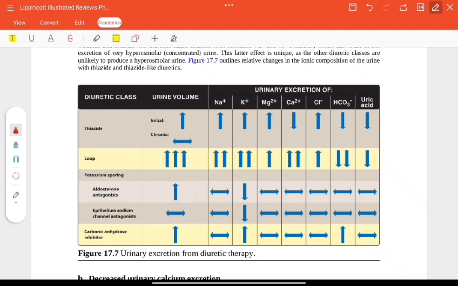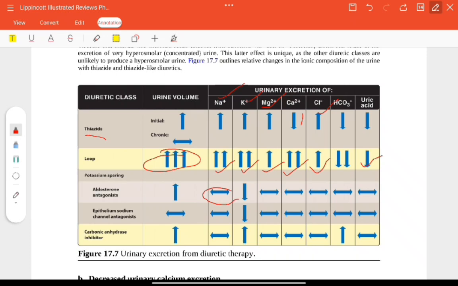We can see here these are the diuretic classes and the urinary excretion. For thiazide, sodium, potassium, magnesium will be excreted, calcium excretion will be decreased, chloride will be excreted, but not bicarbonate or uric acid. For loop diuretics, urine volume will be threefold increased, and sodium, potassium, magnesium and calcium are also excreted, along with chloride and uric acid. Aldosterone antagonist, in chronic use it will increase the sodium excretion, whereas here all are the same.